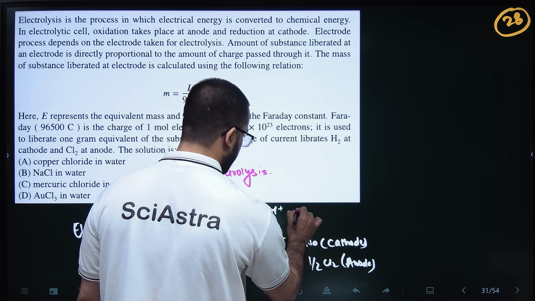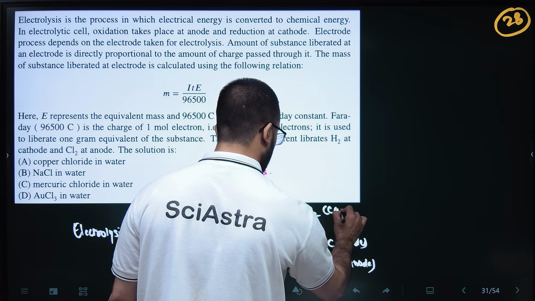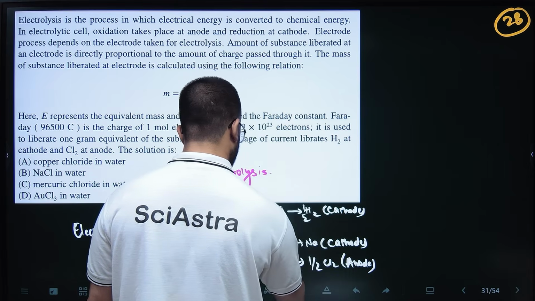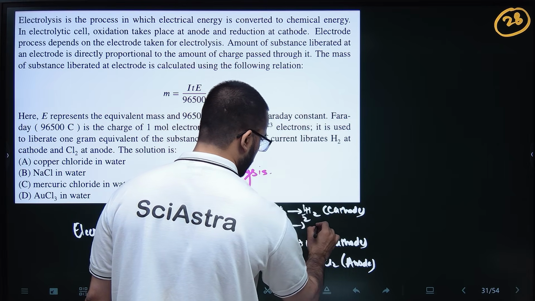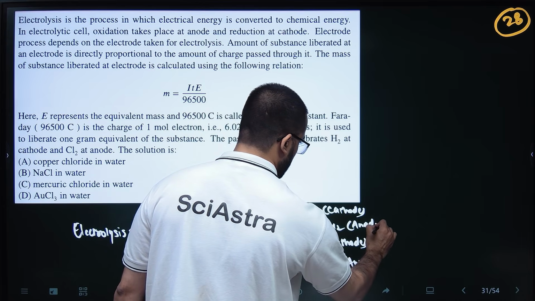H plus will be reduced to half H2 at the cathode, and obviously Cl minus will convert to half Cl2 at the anode. Okay, so this is the electrolysis part.